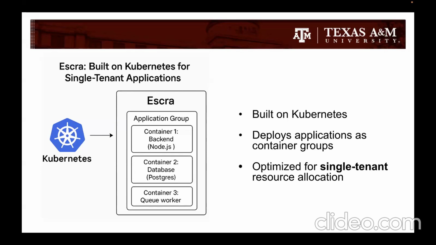Now, when ESCRA deploys an application, it treats it as a group of containers, each representing different components. So one container could be a backend service, another could be a database. But all these containers are governed under a single resource budget. And importantly, ESCRA is optimized for single-tenant deployments. What does that mean? It means that it focuses on maximizing performance and efficiency within one application.